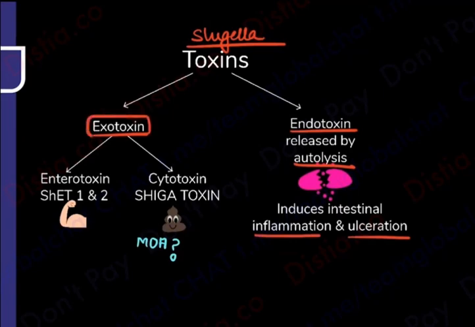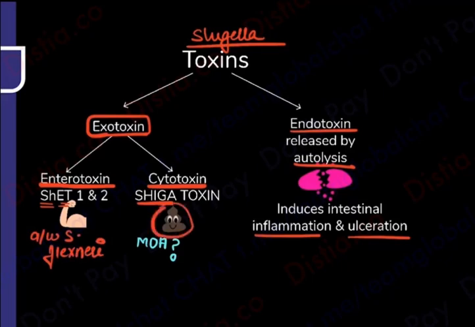Whereas when we talk about the exotoxins, we have something known as enterotoxin, which is obviously going to be the intestine wala. Then there is a Shiga toxin. What are these symbols? Enterotoxin. So I have written ShET1 and ShET2. Shigella enterotoxin. Flex, matlab, this is going to be associated with Shigella flexneri. And Shiga toxin, I made a poop or a shit feces over here because Shiga toxin is with shit. That is Shigella dysenteriae. This is the one that is going to be associated with it.